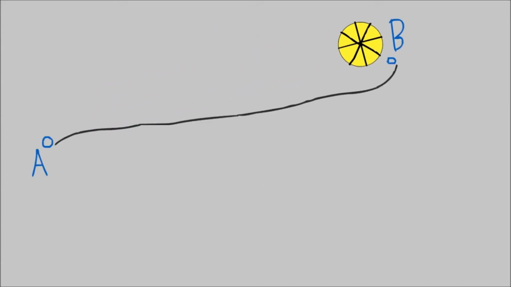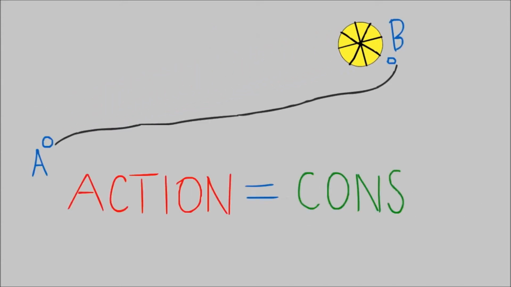To answer that, let us first learn something called the principle of least action. Let's say an object goes from point A to point B. The principle says that there's something called action which is constant, like energy.